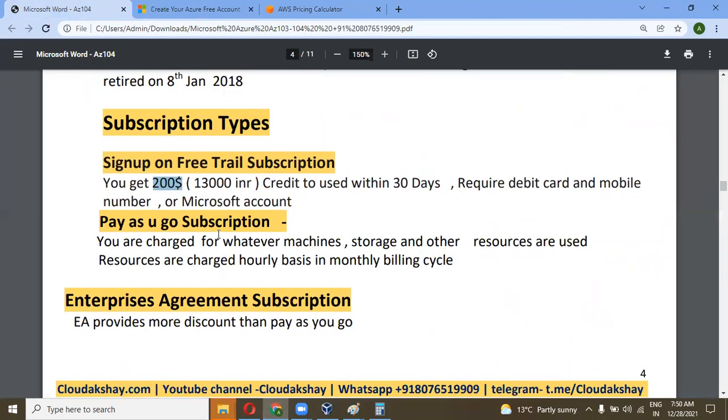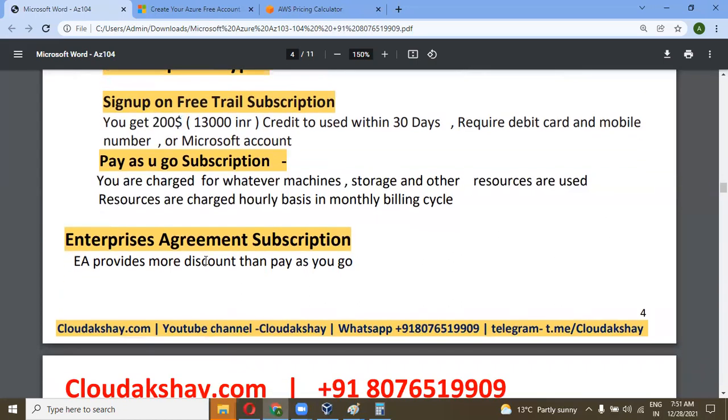So right now we have mainly three: the free trial subscription, the pay as you go subscription, and the enterprise agreement. With pay as you go, you are charged for whatever machines, storage, and other resources are used. Resources are charged on an hourly basis in a monthly billing cycle. So you are charged for the resources, for how much you occupied.